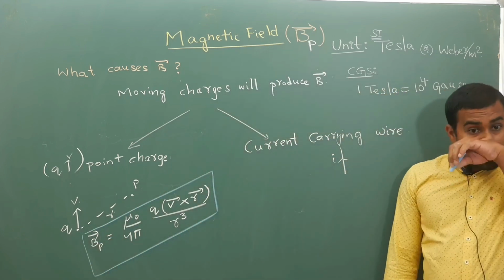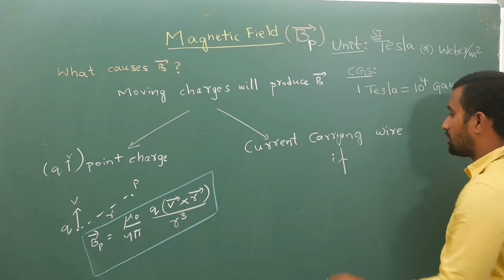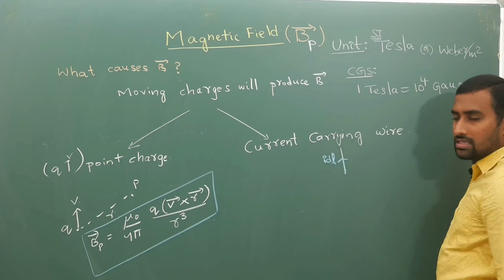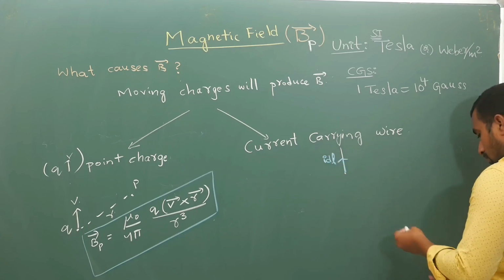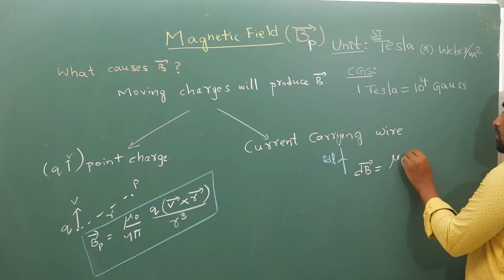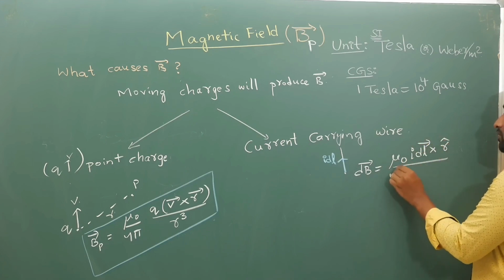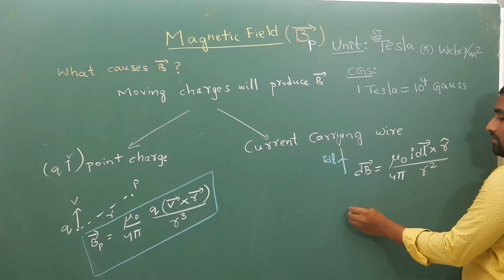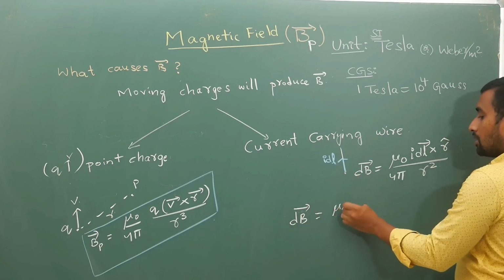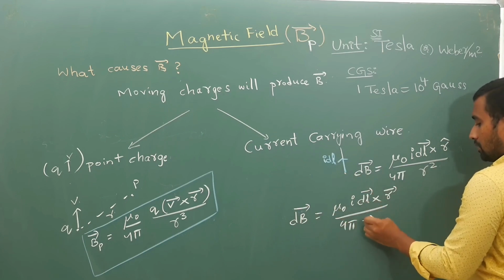Next, coming to your current carrying wire, if I take a small elemental strip like this, for this elemental strip your magnetic field is given by dB bar is equal to mu naught I dl bar cross r cap by 4 pi r square, which can be written as mu naught into I dl bar cross r bar by 4 pi into r cube.